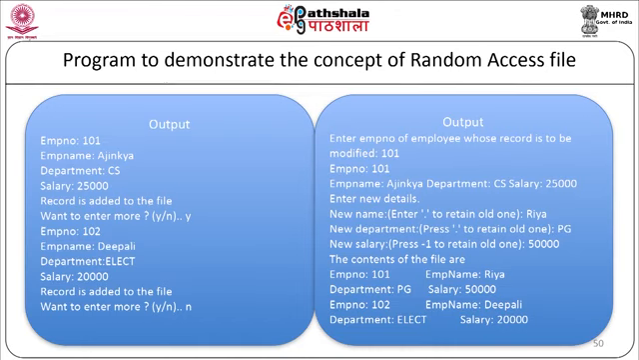The contents of the file are, it will display both the records as employee number 101, employee name Ria, department will be PG, salary will be 50,000. Second record will be employee number 102, employee name Dipali, department will be electronics and salary will be 20,000.